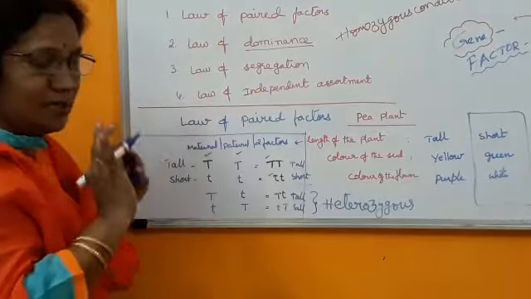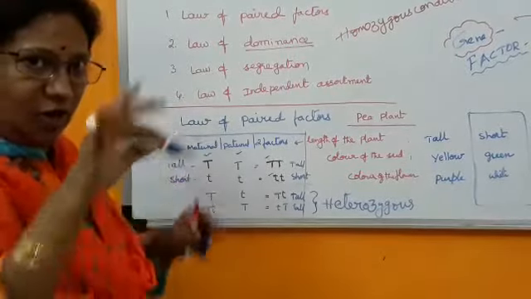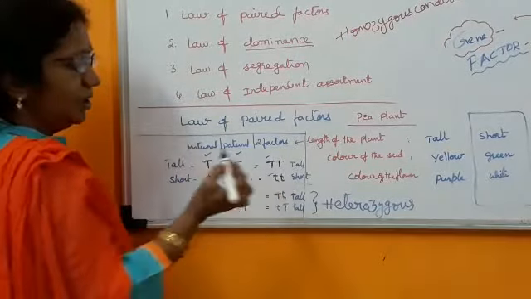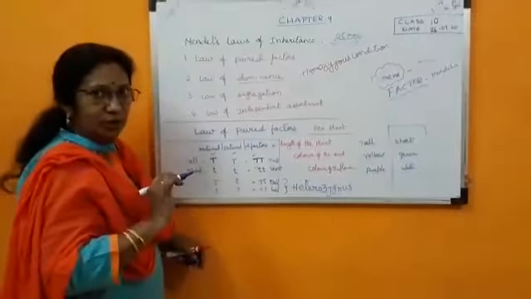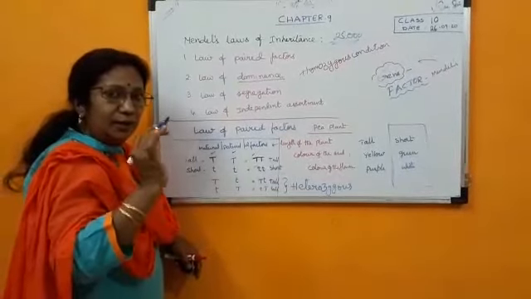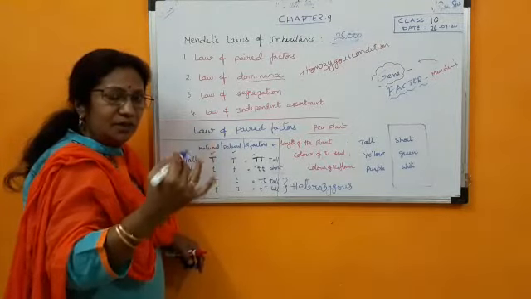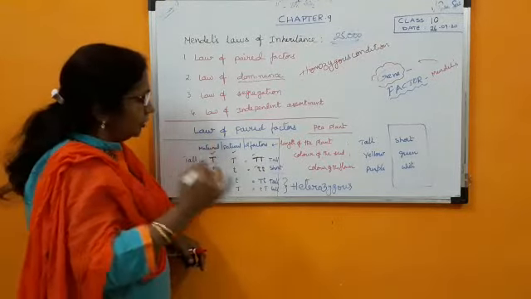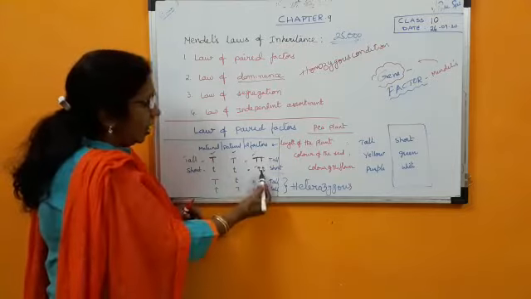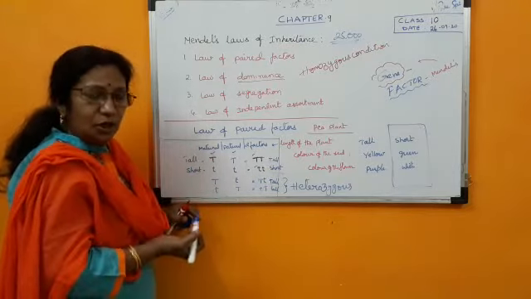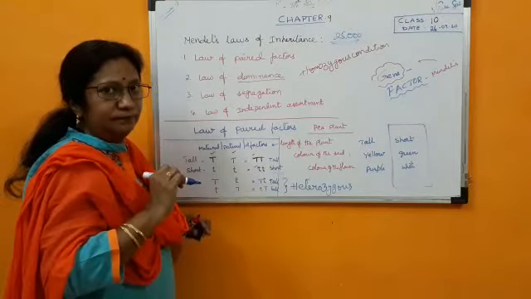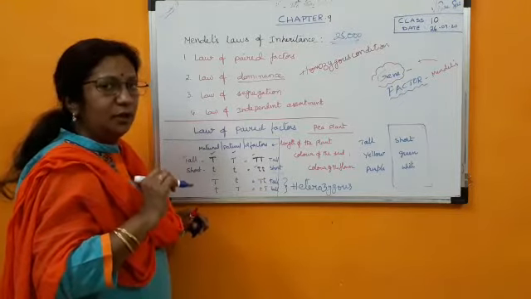Now I will explain this in a different way, like our normal situation. Think of the capital letter as a 10th class child and the small t as an LKG child. In some annual day program or family function, when one 10th class child and one LKG child sit together, who will dominate?